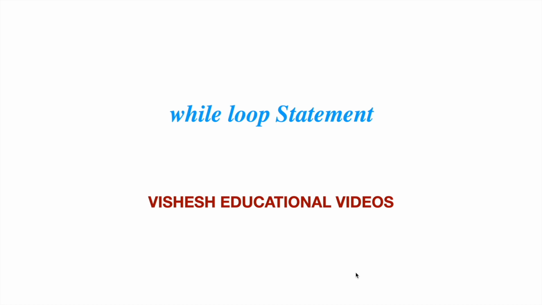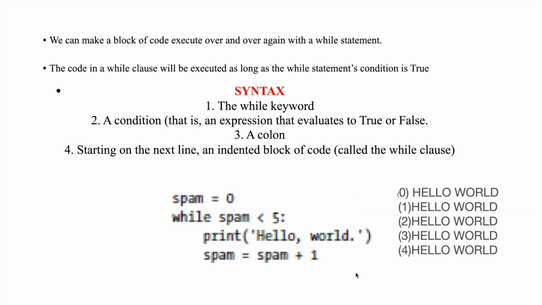Let me begin the explanation of the while loop in Python. We use a while loop when we want to make a block of code execute over and over again with a while statement. If I want the same code to repeat over and over again, I should do that with a while statement. The code in the while clause will be executed as long as the while statement condition is true.